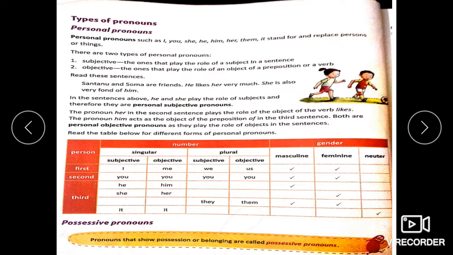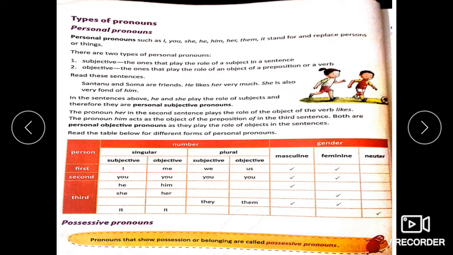And he likes her. He likes whom? Her. So her is used here as the personal objective pronoun. Likewise, in the next sentence, she is also very fond of him. She is used here as a subject. Therefore, she is the personal subjective pronoun, and him here plays the role of an object. So this is the personal objective pronoun.